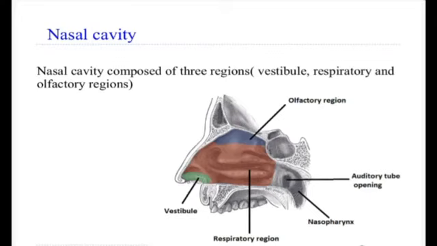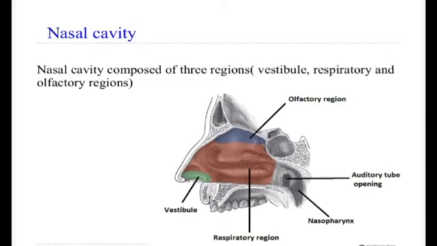The goblet cells are the next most abundant, that is 30% again. The wider apical portion of these cells is filled with mucinogen granules. The goblet cells secrete mucin, which after hydration gives rise to mucus. Mucin is a hydrophilic glycoprotein which, when combined with water, gives rise to a gel-like substance which is called mucus.